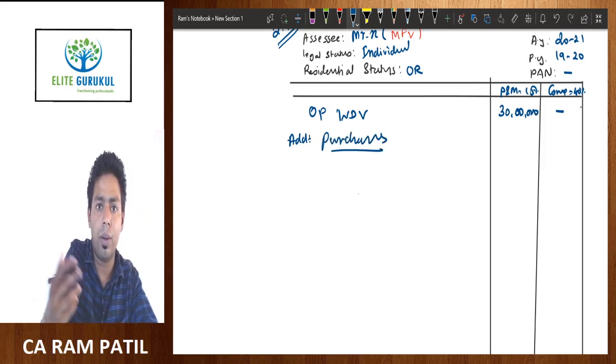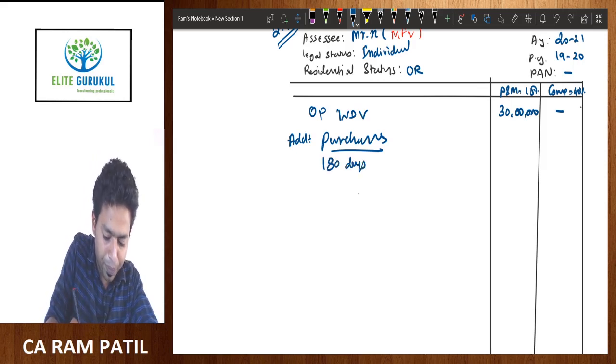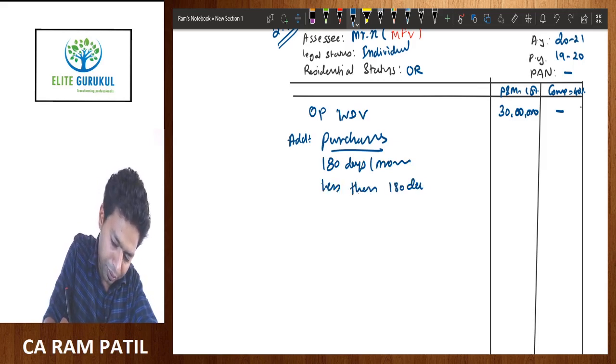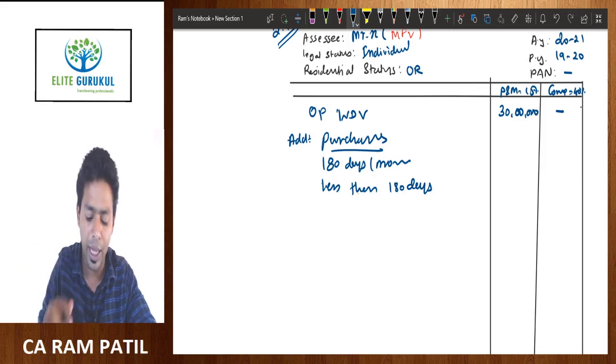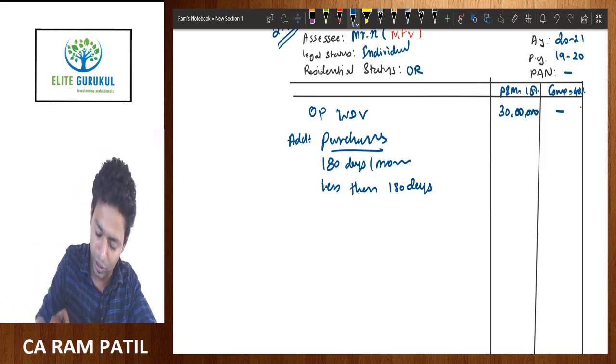For ease of doing calculations, we have divided purchases into 2 brackets: purchases put to use for 180 days or more, and less than 180 days. So now here you need to see the dates.